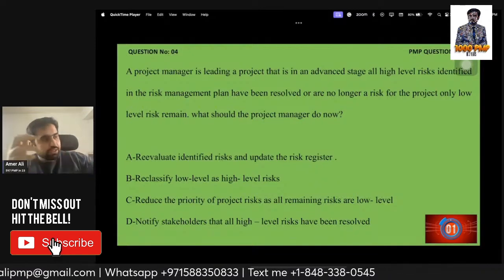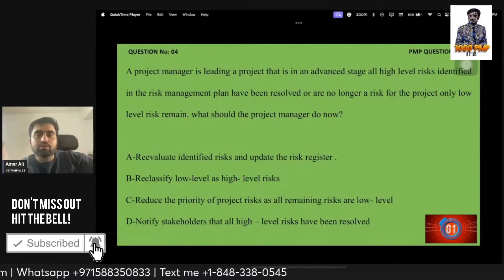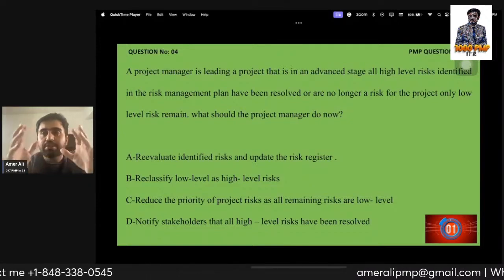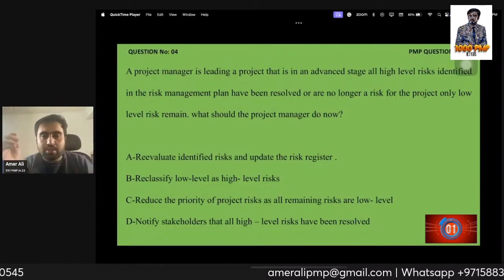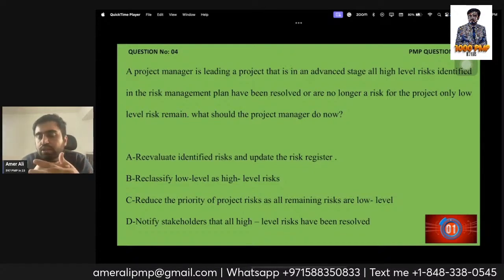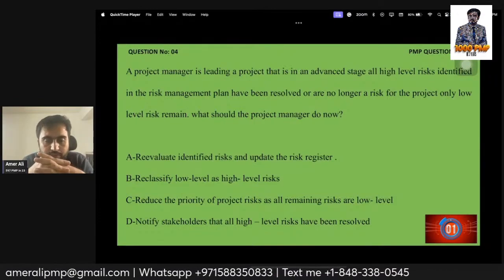So what has happened? Let's say you have 1,000 risks. Out of 1,000 risks, 500 risks were critical. All 500 risks have been handled, right? Whatever the risks were, now only low priority risks remain. What should the project manager do now?